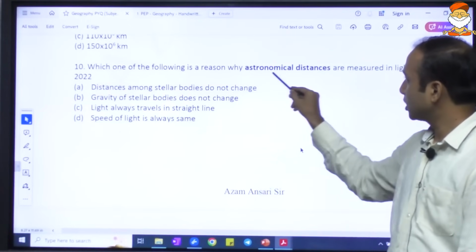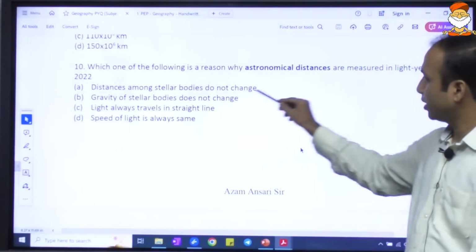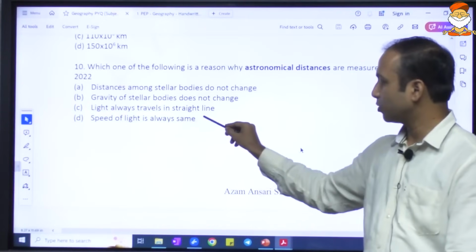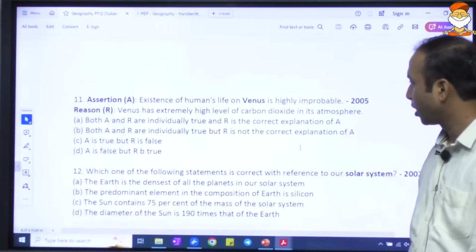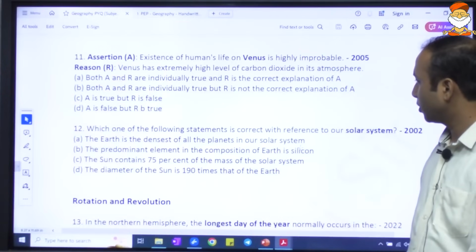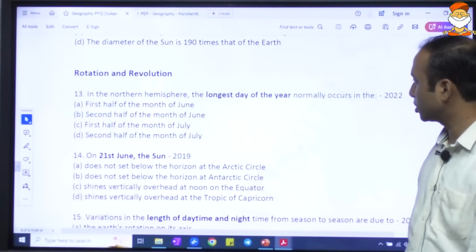Here, which one of the following is the reason why astronomical distances are measured in terms of light years? So it is the speed of the light is always same. Okay, D is the answer for this. Then if we take with respect to this question,